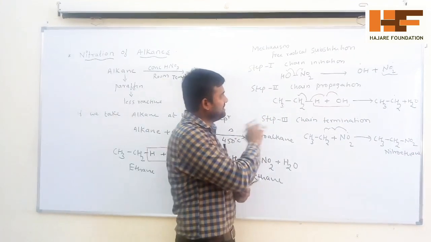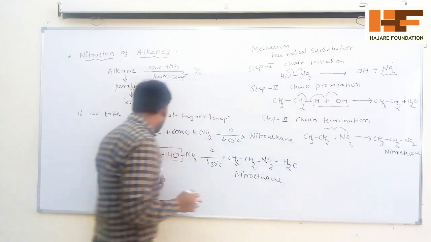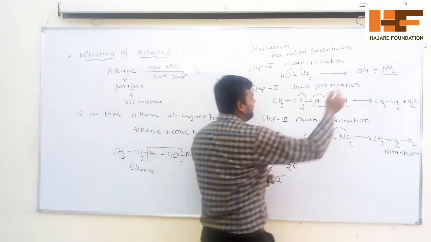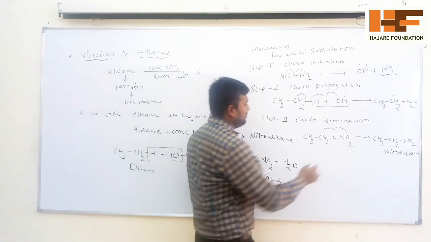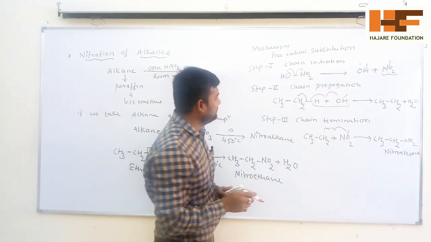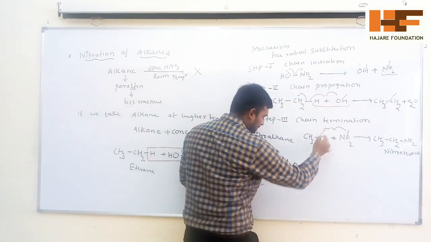So if you cancel all the radicals on opposite sides, you will get the overall reaction. I will cancel the OH radical here. The NO2 radical will cancel here. The CH3CH2 free radical will cancel.